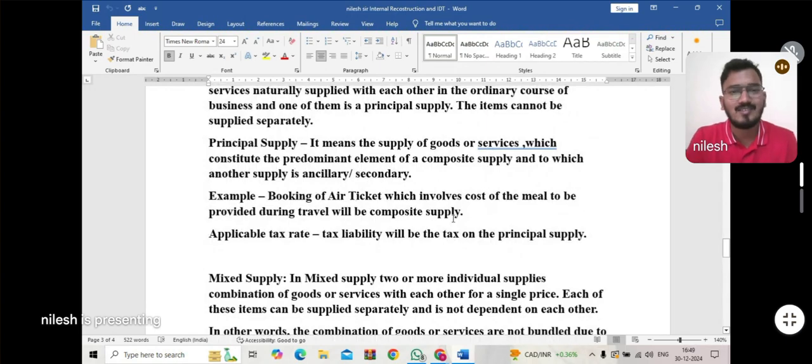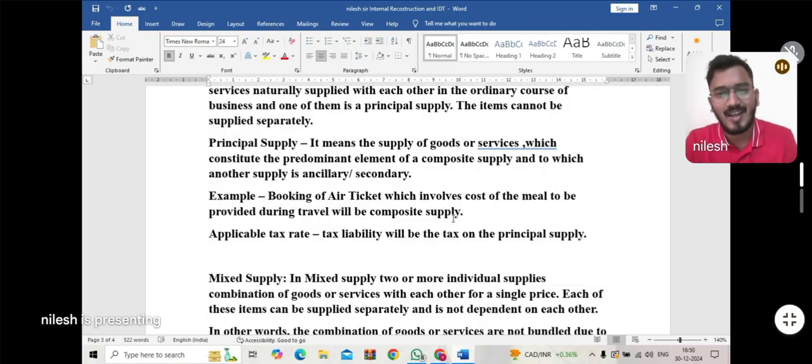The example is the booking of an air ticket, which involves the cost of a meal provided during the travel, and will be a composite supply. If I am booking an air ticket and along with that I get a meal from that service provider, the air ticket will be considered the principal supply, and the meal supplied along with it will be considered the ancillary or secondary supply. So this is the example of composite supply.